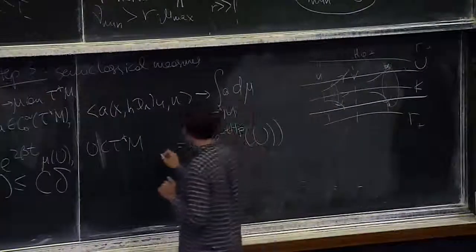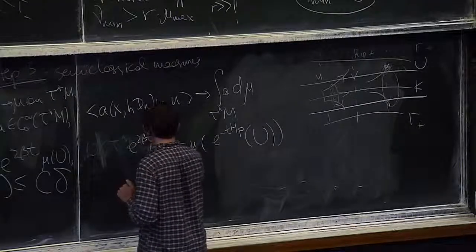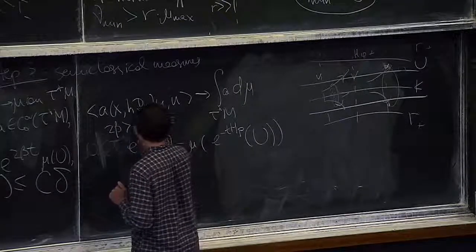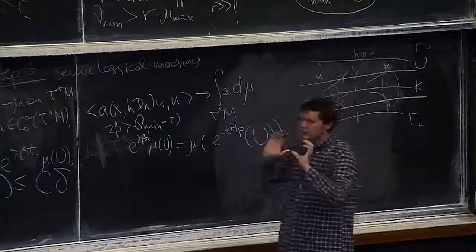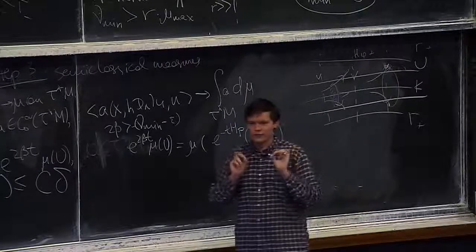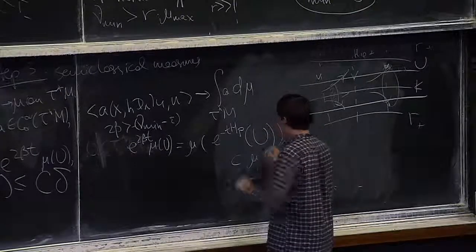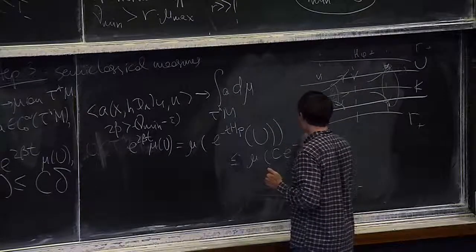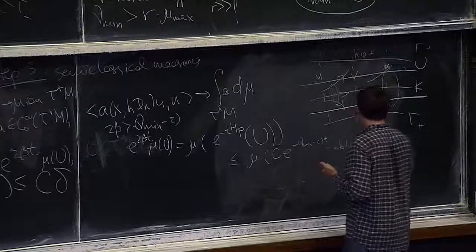what I see on one hand is this formula that I had before. And remember that my 2 beta is bigger than nu min minus epsilon. So this measure, as you propagate backwards, it cannot decay exponentially too fast, because the imaginary part of the spectral parameter doesn't let you do this. On the other hand, this thing is contained in a, some constant times e to the minus nu min minus epsilon t neighborhood of k.